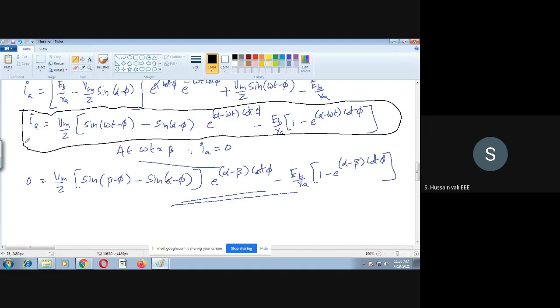For continuous conduction, for example, if someone is asking you what is the value of beta, then how do you find it out? In this expression you substitute omega t is equal to beta, at that time IA is equal to 0. You have seen this from the waveform.